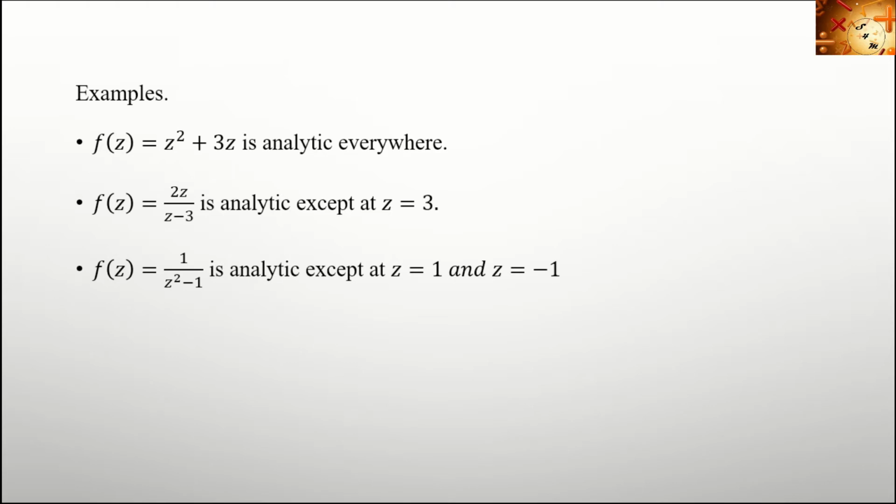Next one, f of z equal to 1 by z square minus 1. What is 1 by z square minus 1? It is 1 by (z plus 1) into (z minus 1). So denominator equal to 0 means z equal to 1 and minus 1. So the function is analytic except at z equal to 1 and z equal to minus 1. At both these points the function is not defined. So except at z equal to 1 and z equal to minus 1, the function 1 by z square minus 1 is analytic. This is the concept of analytic functions. That is, if a function is defined and differentiable at all points of the domain D, then we say that the function is analytic or holomorphic function.